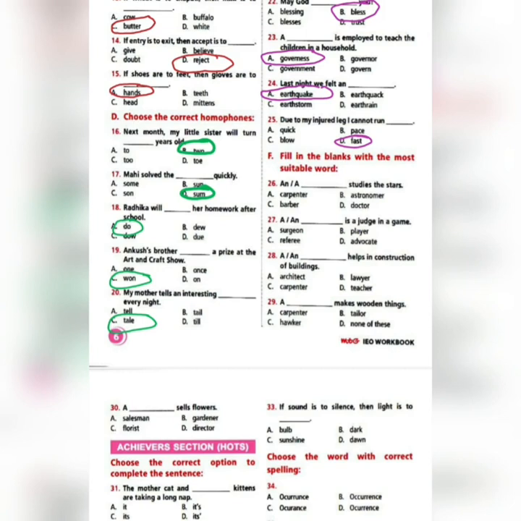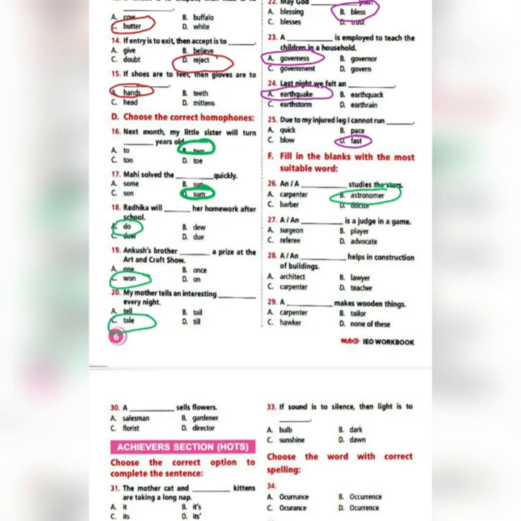Question number 26. A or an dash studies the stars. Your options are carpenter, astronomer, barber, doctor. So your correct answer is B, astronomer.